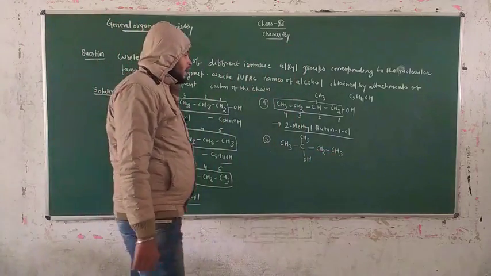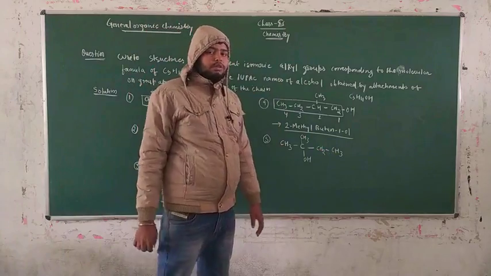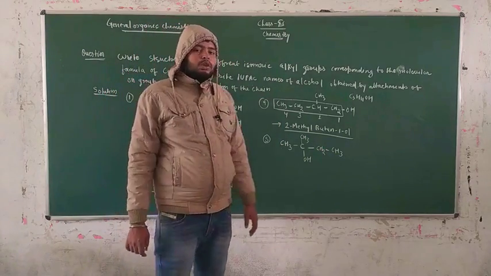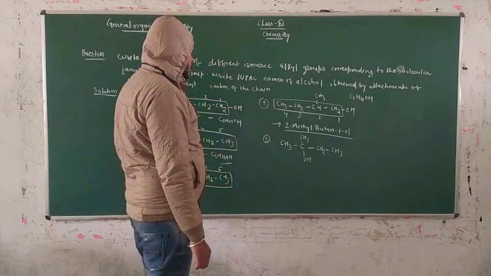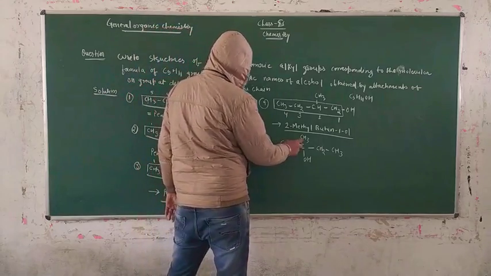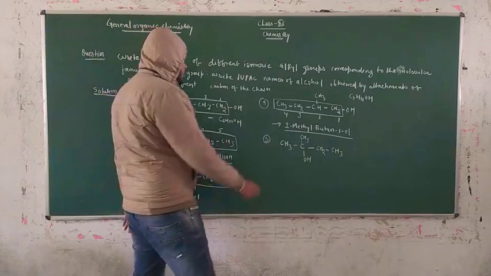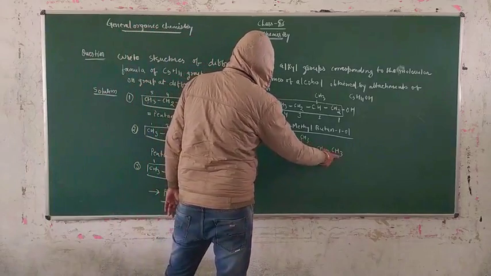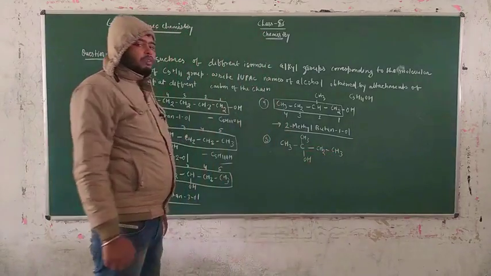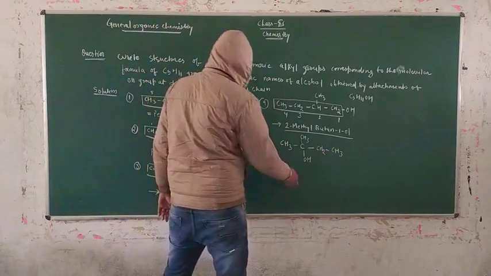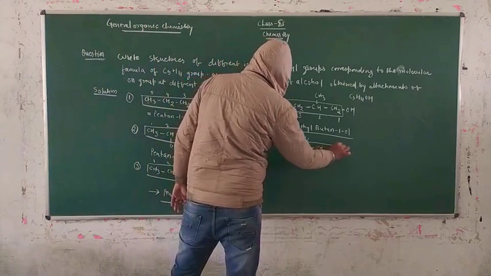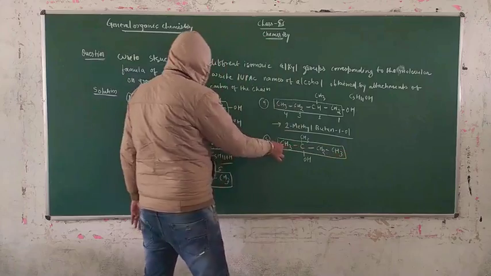Now if the arrangement changes, the molecular formula must be counted again. The number of carbon is 1, 2, 3, 4, 5, so C5 is completed. Number of hydrogen is 3, 3, 6, 3, 9 and 2, 11, so 11 hydrogen is completed and 1 OH is present. For the naming, you have to write it like this.